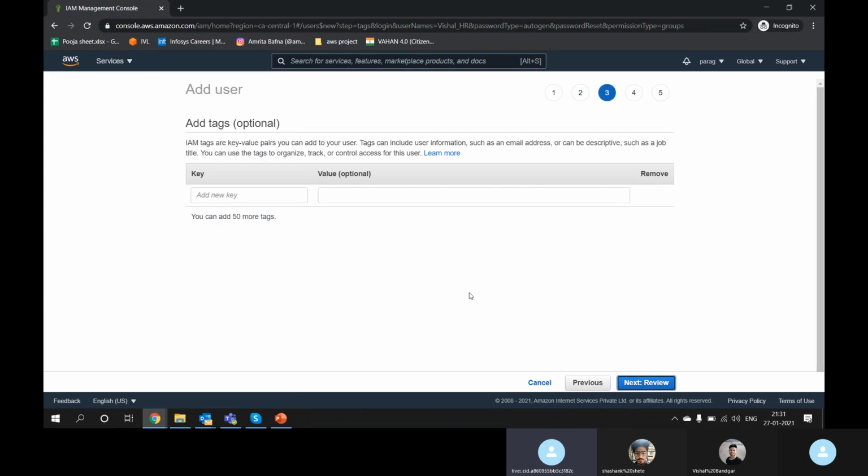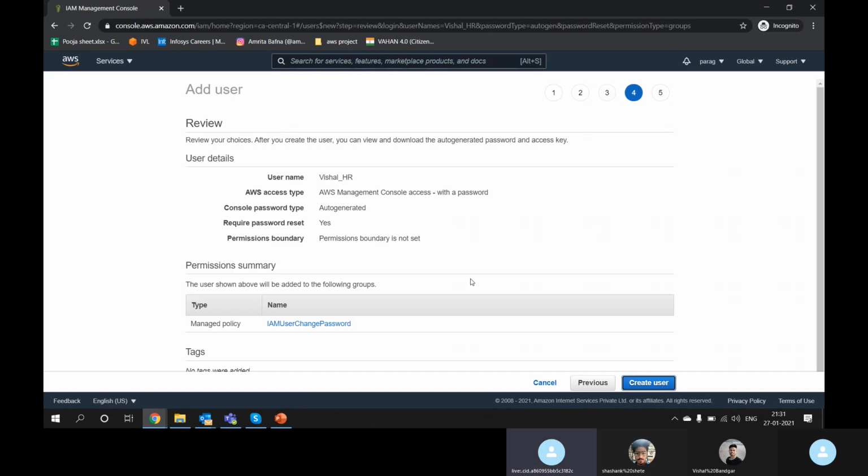This is key value pair. Tags are optional, so let it be. Review: whenever you create any service, whenever you're working in AWS, always preview in the last step. Preview your choices. After you create the user, you can view, download the auto-generated password and access key.